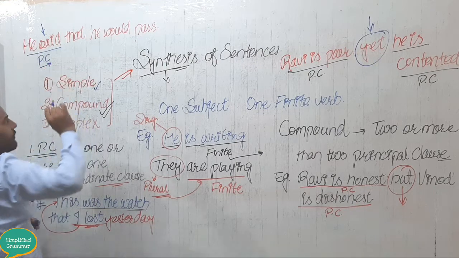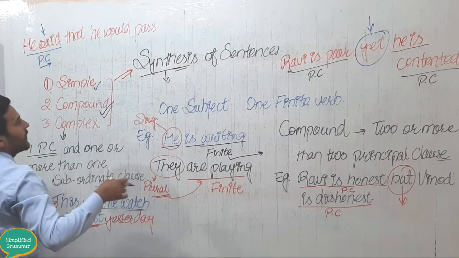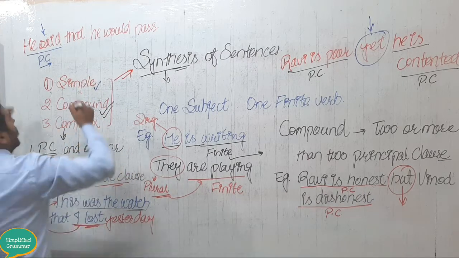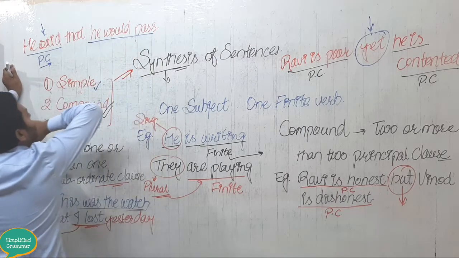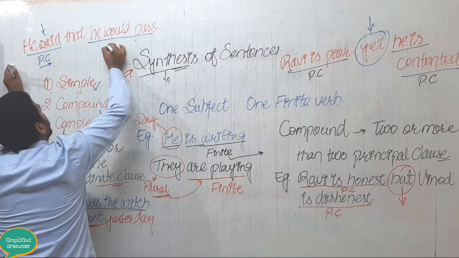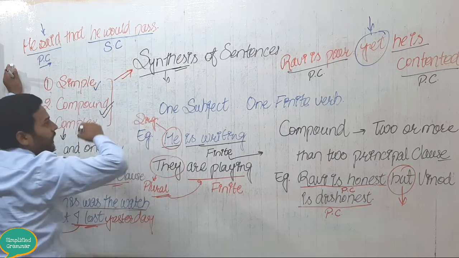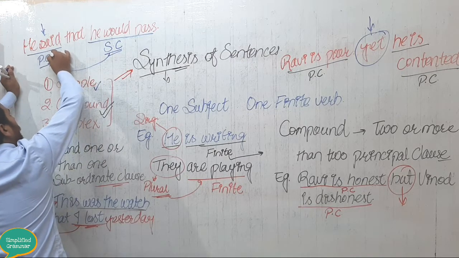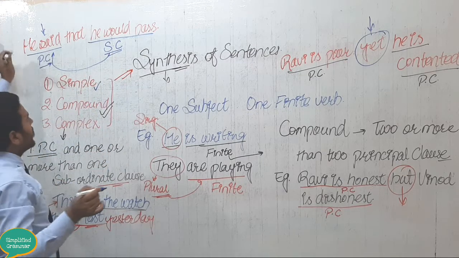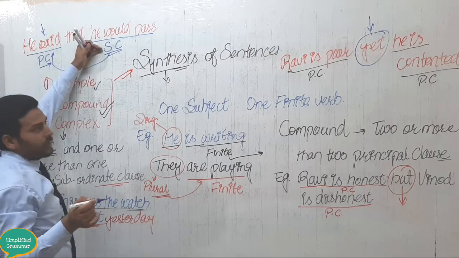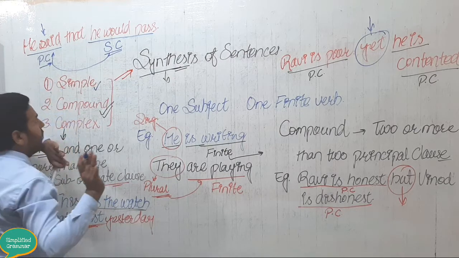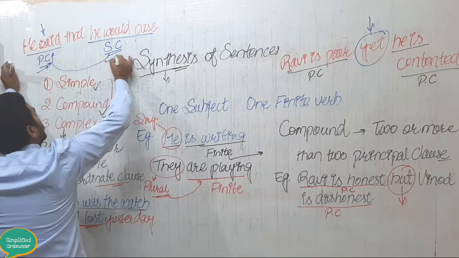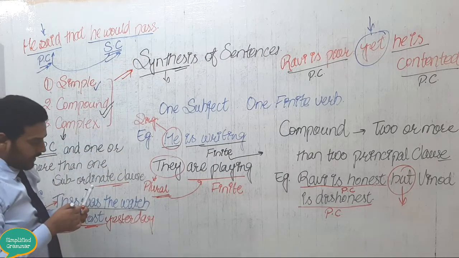Moreover, it does not have to depend on any other sentences or parts of sentences to fulfill its meaning. Now you can see he would pass. So this is your subordinate clause. This subordinate clause has to depend on the principal clause. Why? In order to make itself a meaningful sentence. So you can see it has one principal clause and one or more subordinate clauses.